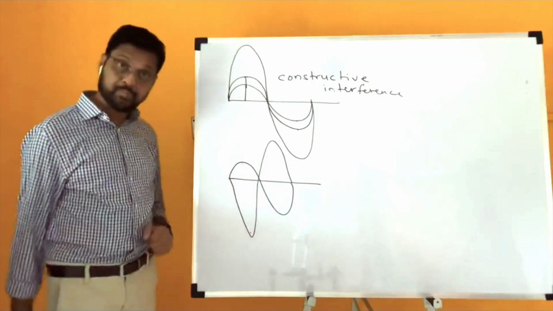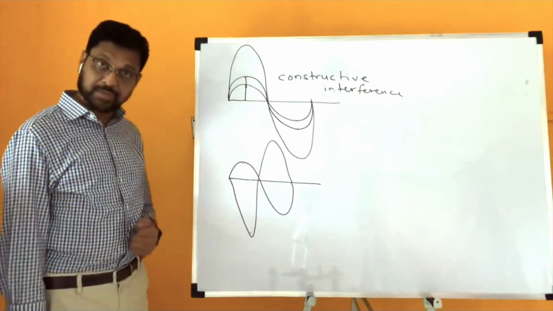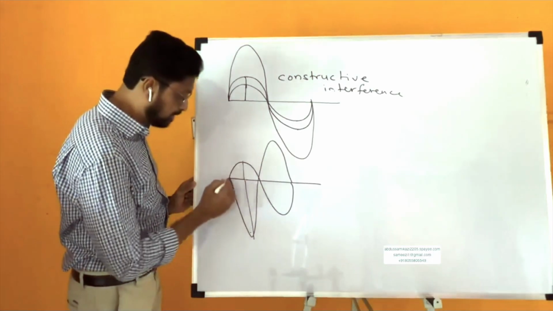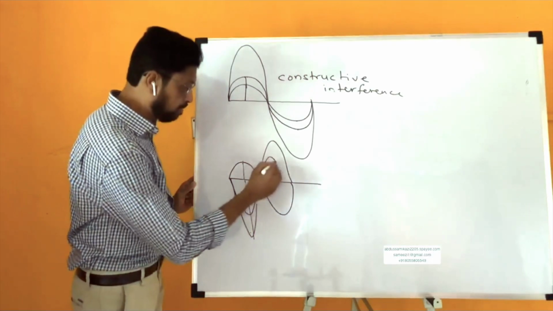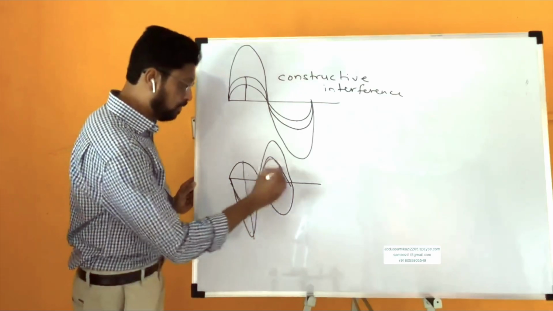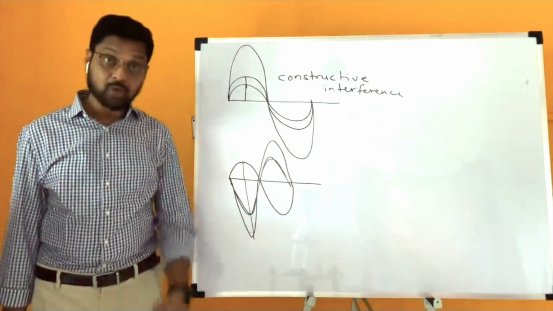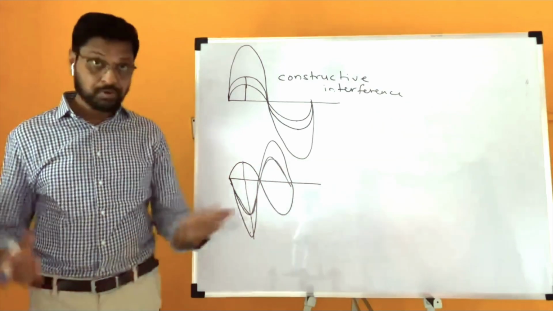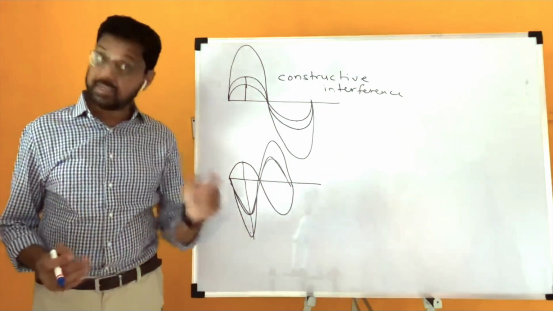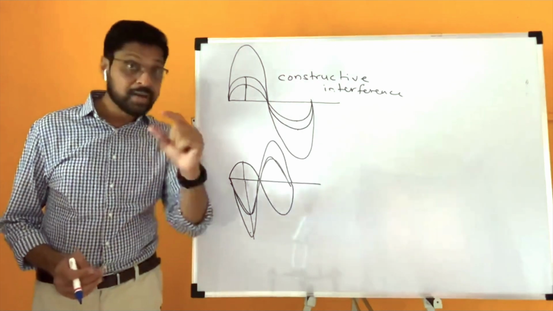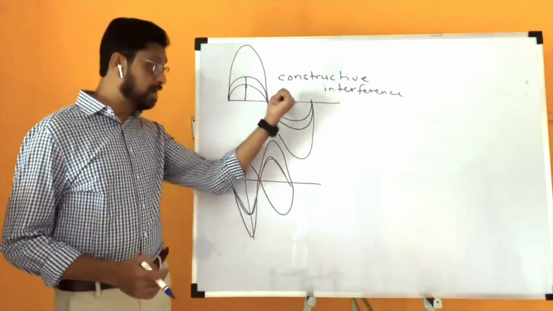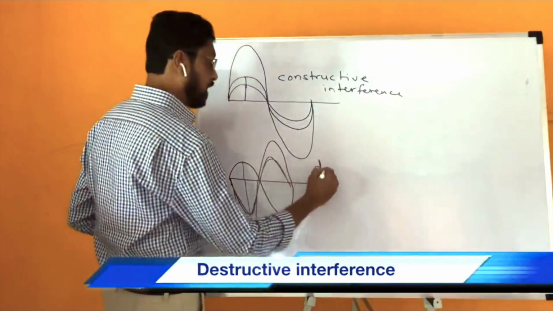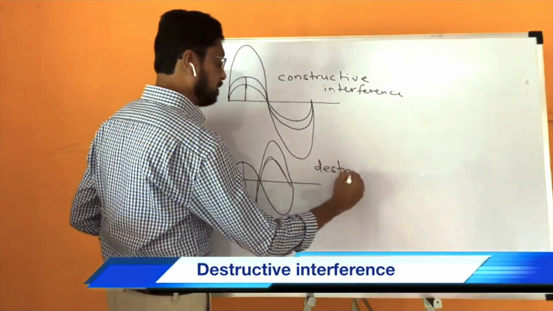What will happen here? There will be subtraction of the displacements so that the resultant displacement will be this minus this. This will be the resultant wave. So you will hear a sound of low intensity. कमी तीव्रतेचा आवाज तुम्हाला ऐकू येईल. We are talking about sound wave. And if it is a light wave, then you will see a dim light. Here you will see a bright light. Here you will see a dim light. This is called destructive interference.